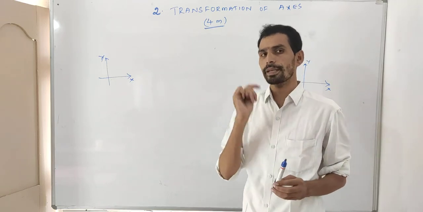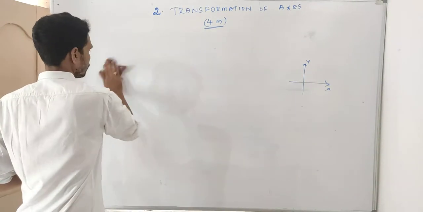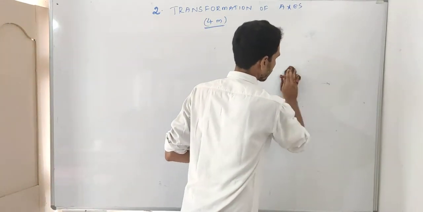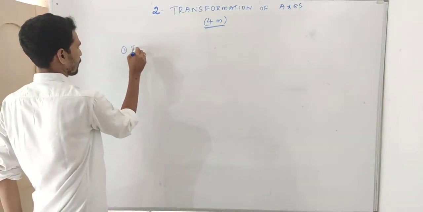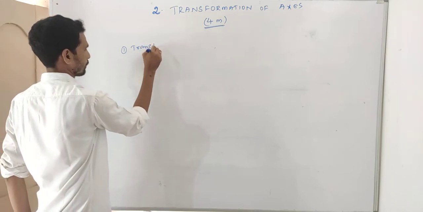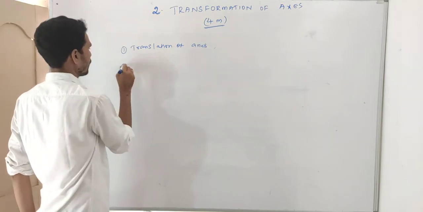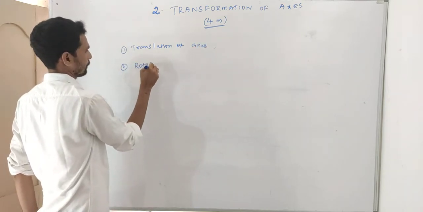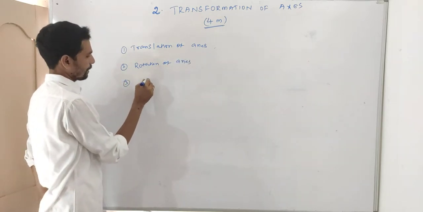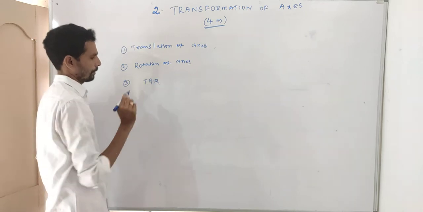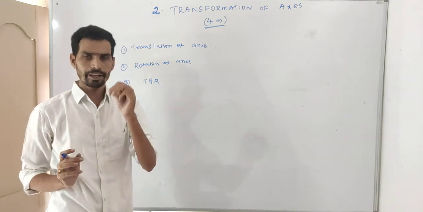Transformation of axis are 3 types. How many types? There are 3 types.